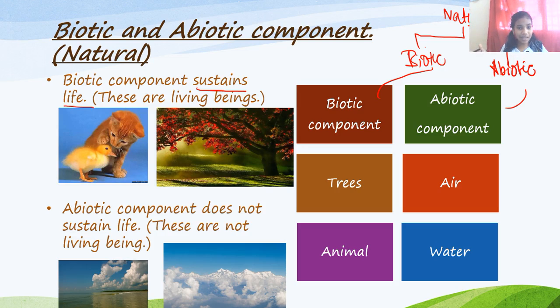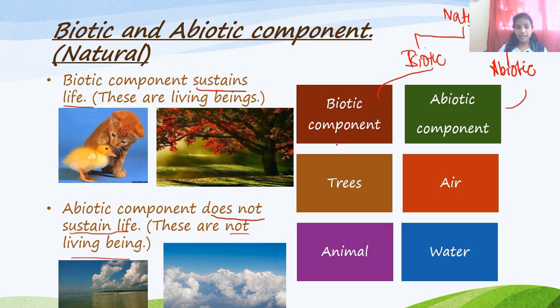These are the living beings that we have in nature, like trees, animals, birds, that are part of the natural environment. Biotic components are sustaining life, meaning they are living beings, right? One characteristic of living beings is that they sustain life. If it doesn't sustain life, it is a non-living being. So biotic components are living beings, while the abiotic component doesn't sustain life. That's why these are not living beings. In short, these are non-living beings, right?